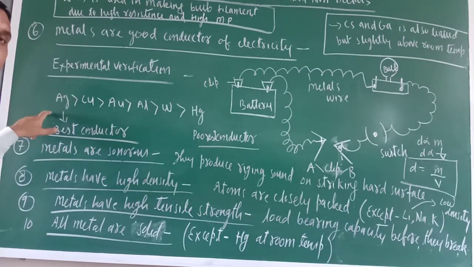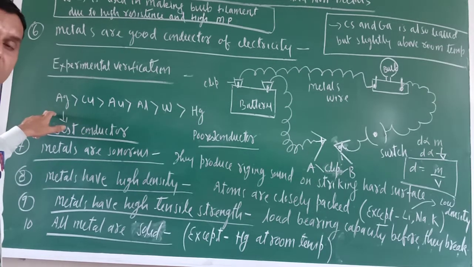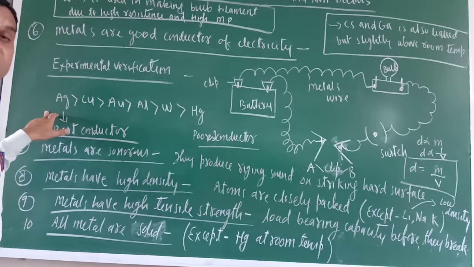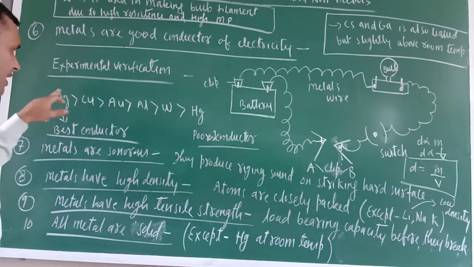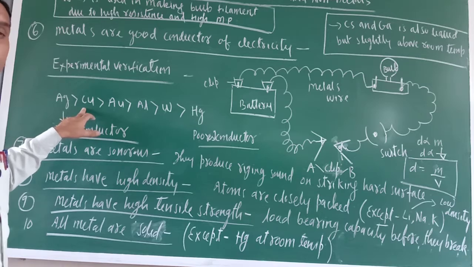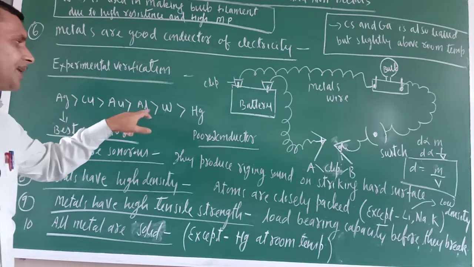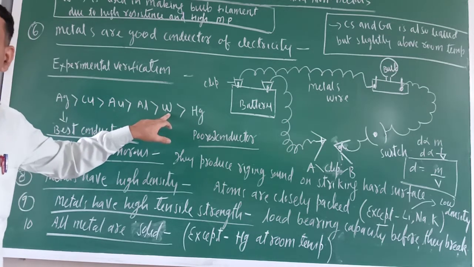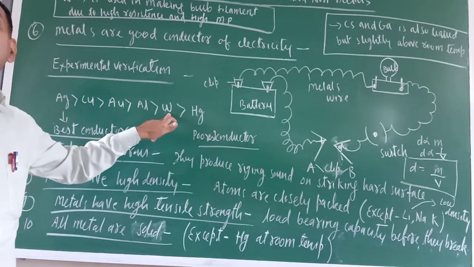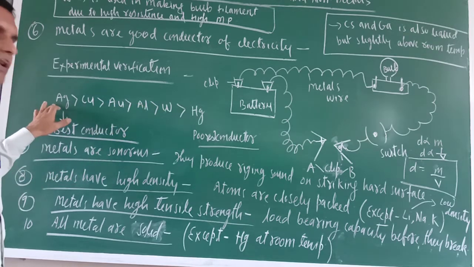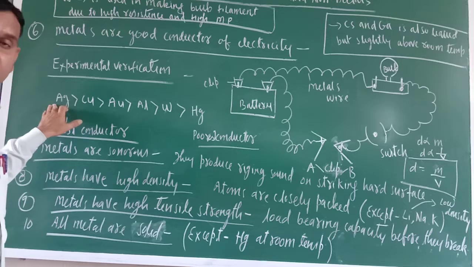One more piece of information is here. Even though silver is the best conductor, we do not make silver wires because it is a very costly metal. Rather, we prefer wires of copper, aluminium, tungsten because they are comparatively cheaper metals. Why can we not make wires of gold and silver?